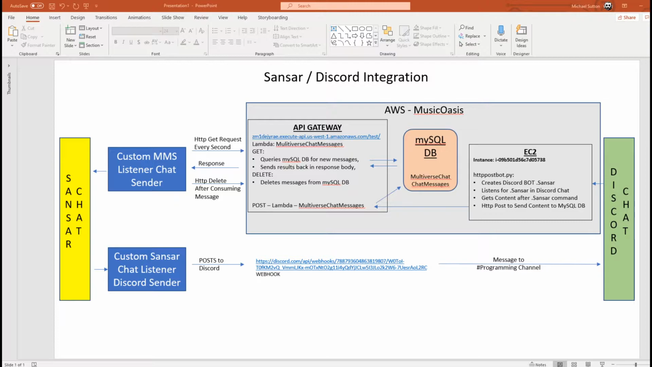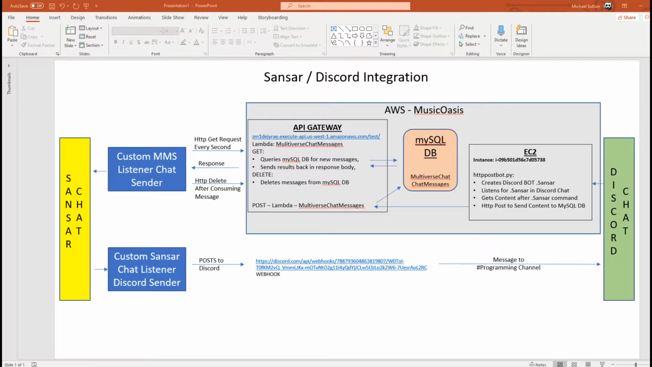And one of these features I worked on is Sansar to Discord integration and Sansar to Twitch integration. So chat can be moved from one place to the other and back. So let's talk about, first of all, Sansar Discord integration.